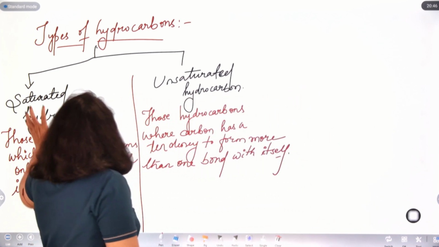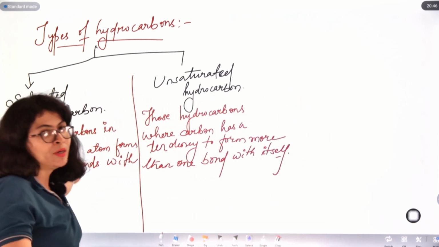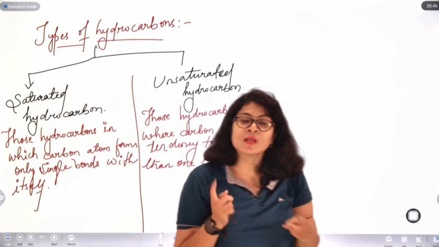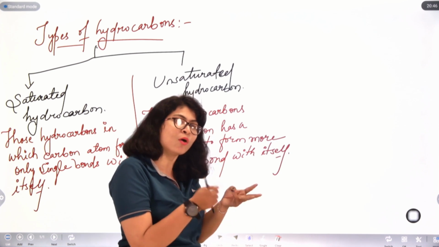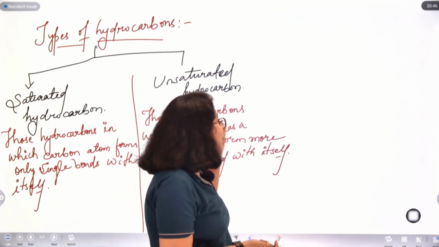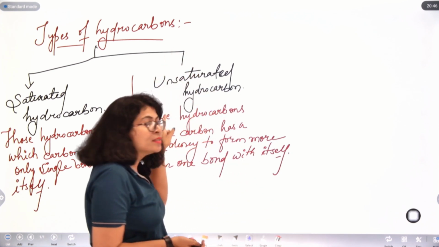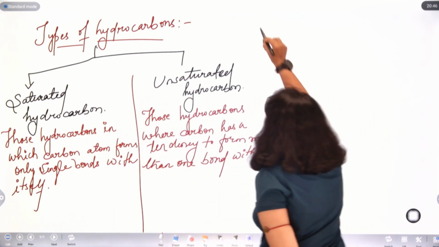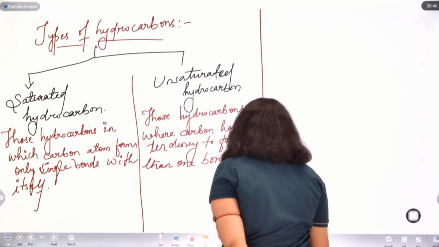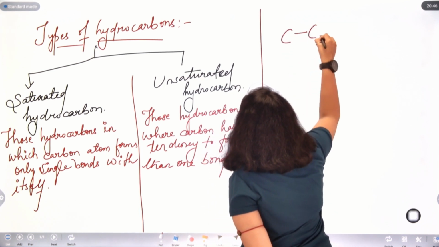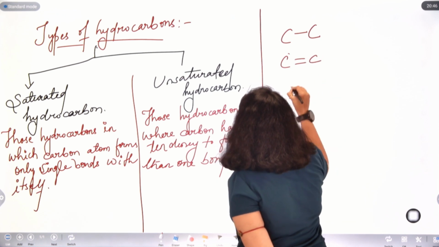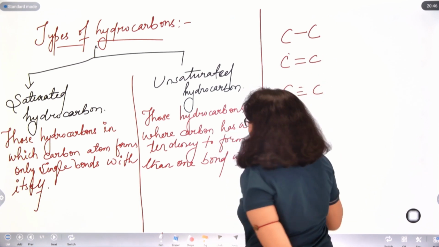So here in saturated hydrocarbons we are 1 bond down, right? Carbon atom forms 1 bond with another carbon atom. Now if it forms 2 bonds or 3 bonds with another carbon atom, they come under the class of unsaturated hydrocarbons. Another important point to note here is, a carbon atom can form a single bond with itself, it can form a double bond with itself, it can form a triple bond with itself, right?